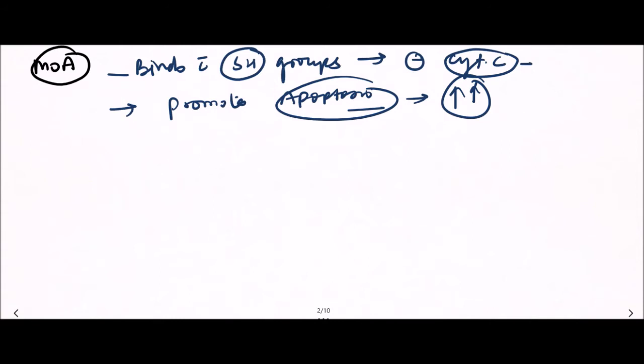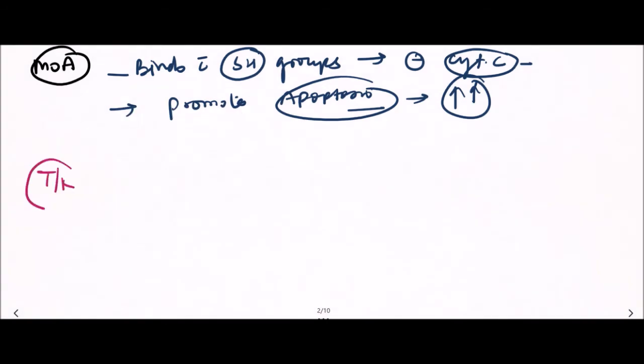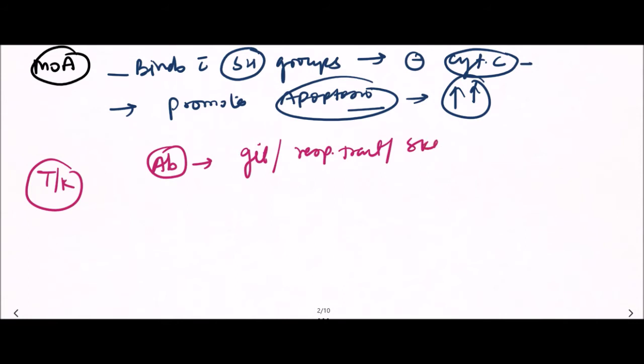Now something about toxicokinetics, which means the absorption, distribution, and excretion of arsenic. Arsenic is well absorbed from the GIT, respiratory tract, and skin.